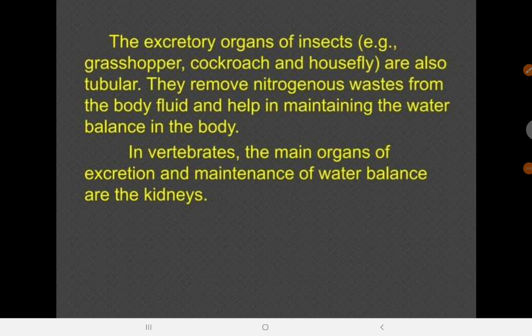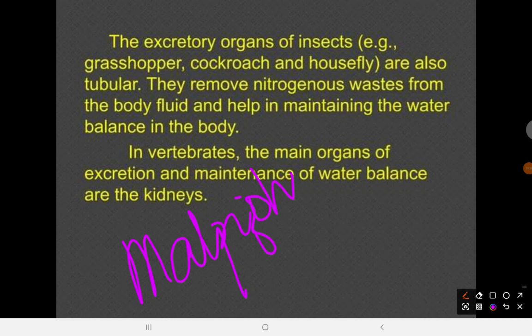We call it the Malpighian tubule. I didn't mention that here. Malpighian tubules. Basically, in the next video, I'm going to go over the comparative anatomy of their reproductive and excretory structures, so it's going to make more sense to us.